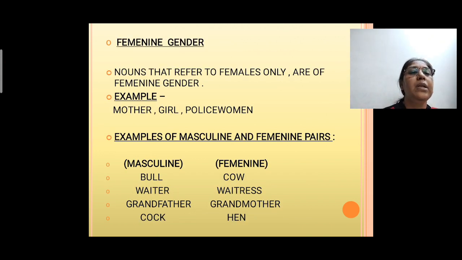Nouns that refer to females only are of feminine gender. Here we are describing the definition of feminine gender. The nouns that refer to only females, those are of feminine gender. Let's see the example: mother, girl, policewoman. Now let's see examples of masculine and feminine gender pairs. Bull, cow, waiter, waitress, grandfather, grandmother, cock, hen.